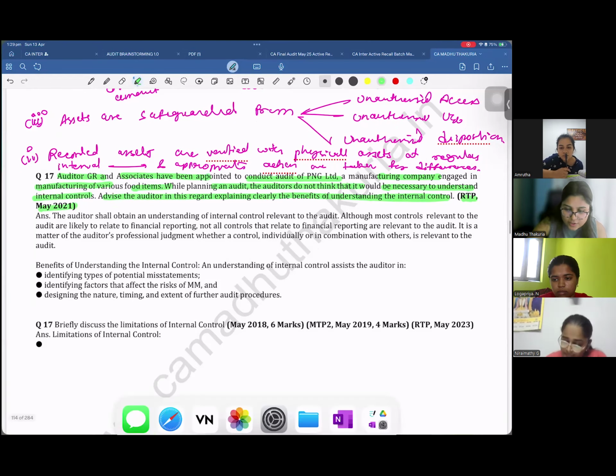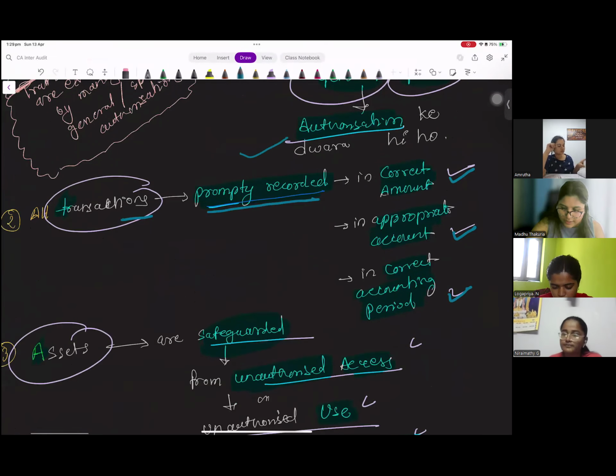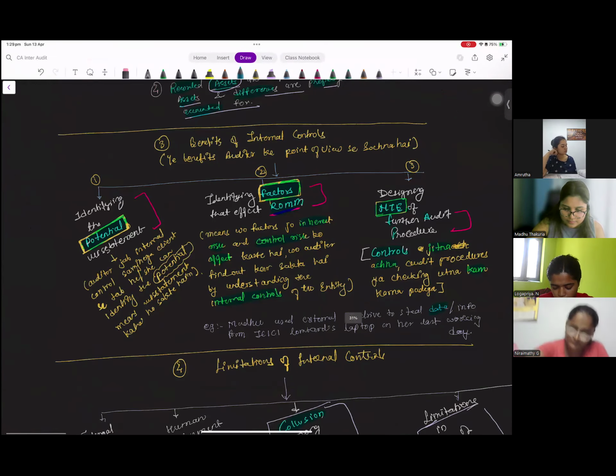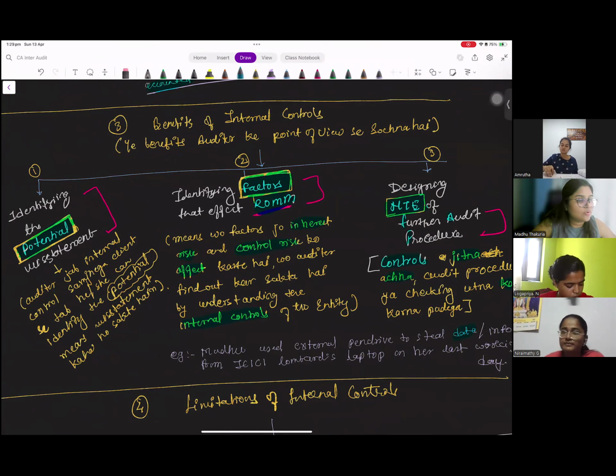Now, so what are they asking you? What are the benefits of internal control? There are 3 benefits of understanding the internal control. First, it will help you identify the potential misstatement. Just read the first part of it, right? It will help you identify the potential misstatement. The yellow portion is written in Hindi, so you don't have to read that. The second, it will help you identify the factors that affect the risk of material misstatement.